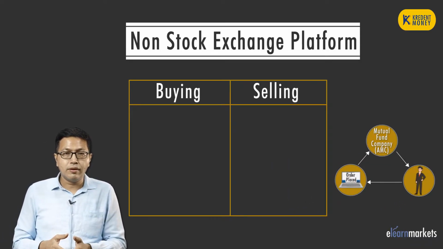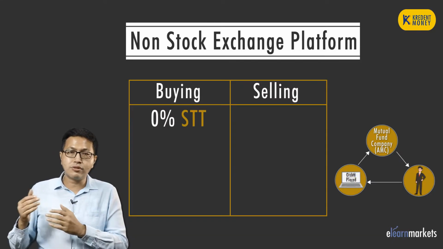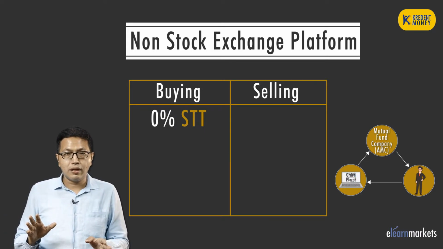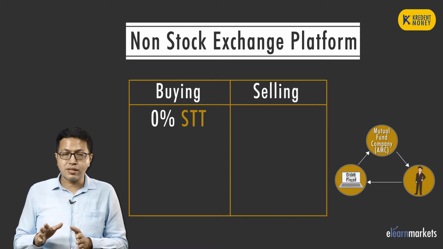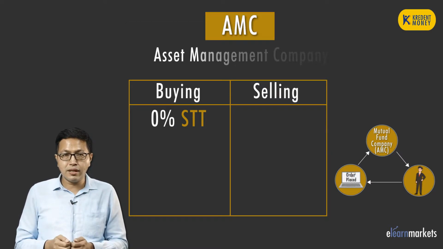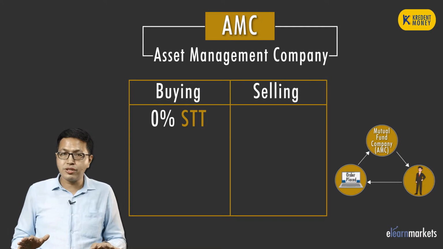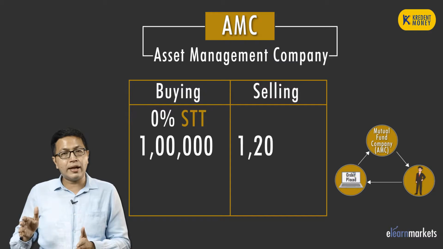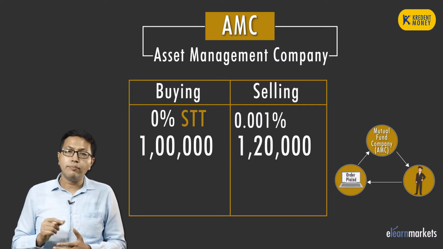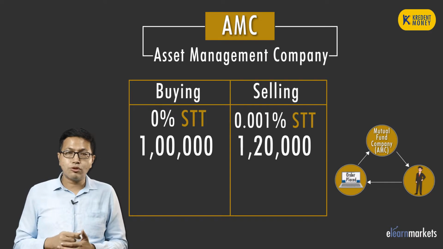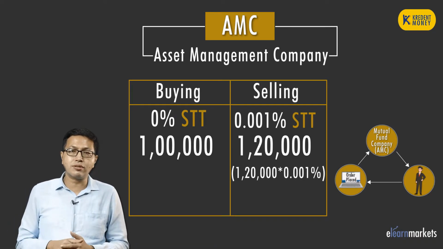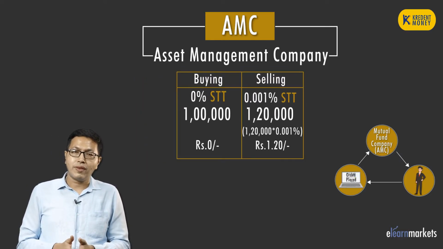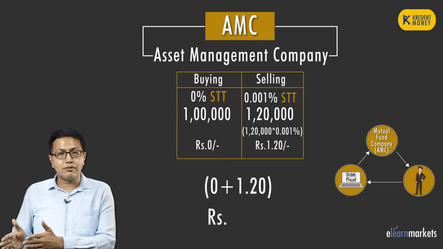On the buying time, there is no STT, and when you sell it, maybe after 3 days, maybe after 6 months or 6 years, you can sell it at any possible time. So suppose you buy directly from the AMC, buying side there is no STT, selling side you are going to sell the 1 lakh value worth mutual fund at 1,20,000. Herein the STT rate will be 0.001%. So how much is 0.001% of 1,20,000? That is only 1 rupee 20 paisa. So in total how much you will pay? 0 plus 1.2, that is 1.2.